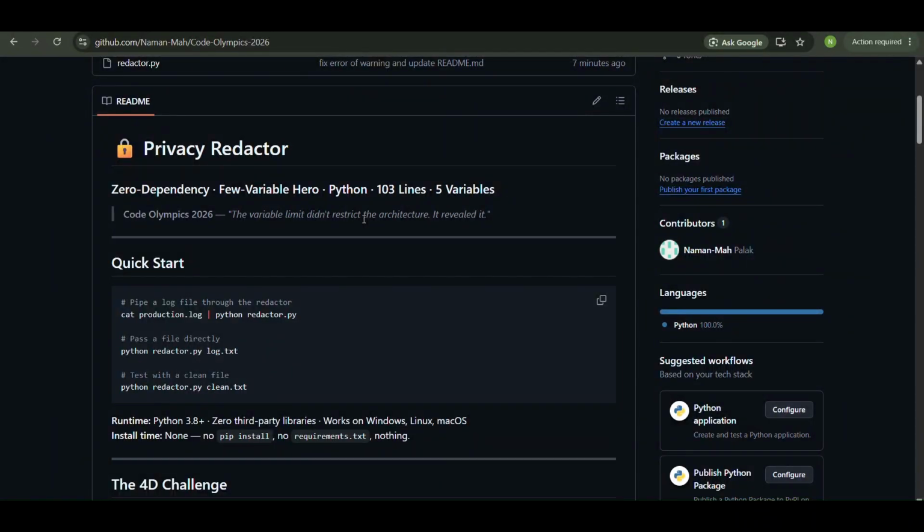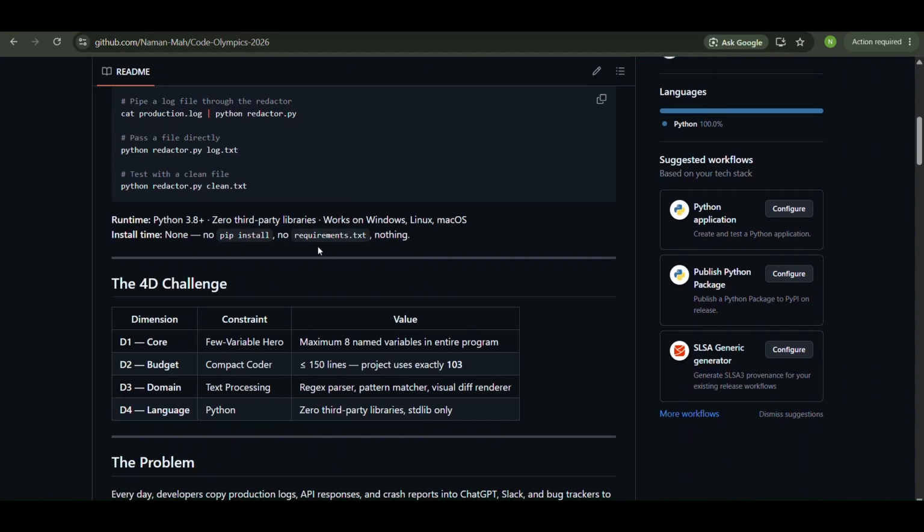This is Code Olympics 2026. For that, I have built Privacy Redactor. So first of all, take a look at my 4D challenge. I have got a few variable hero: a maximum of 8 named variables in the entire program, being a compact coder with less than or equal to 150 lines of code, text processing as the domain, and Python as the language.